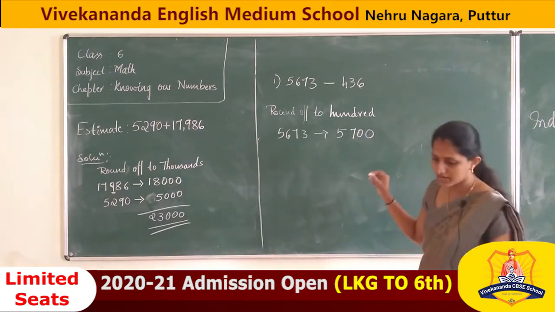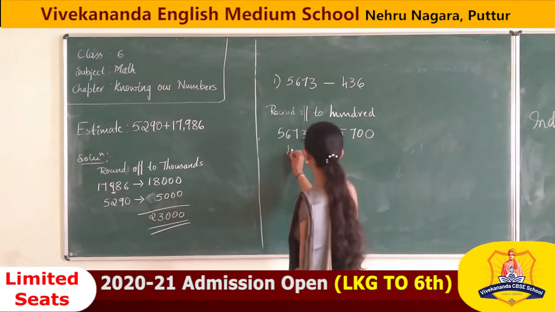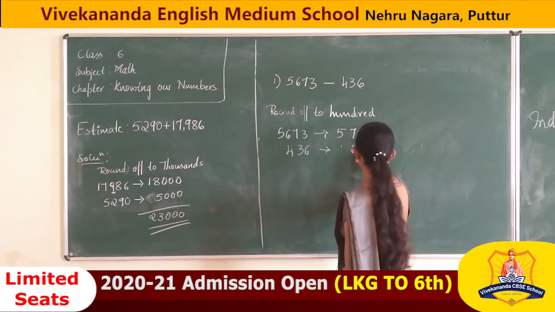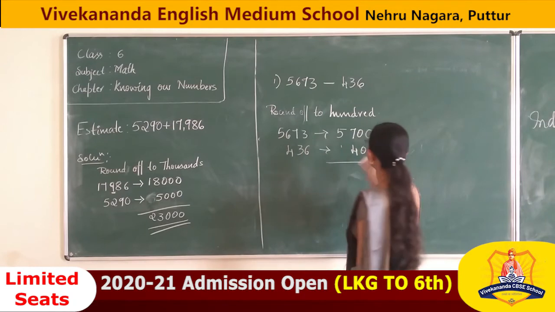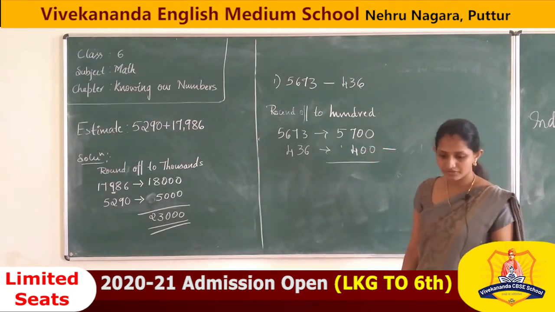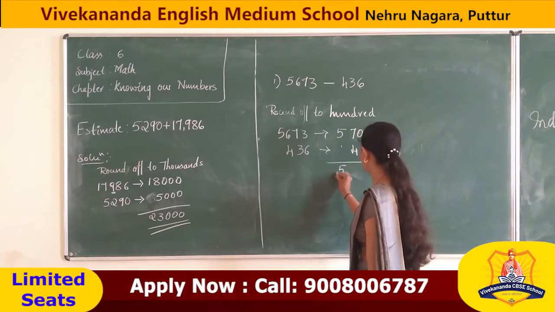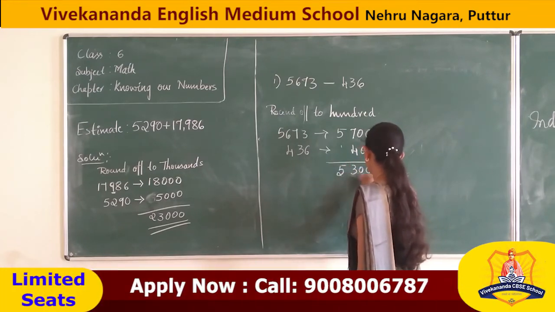Is that right, student? So 436 means 400. We have to subtract. Correct? We have to subtract. Answer is 5,300.